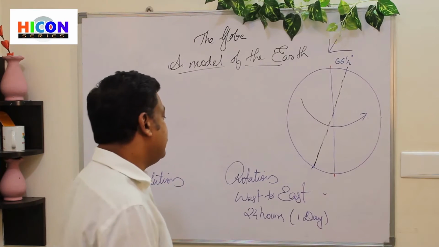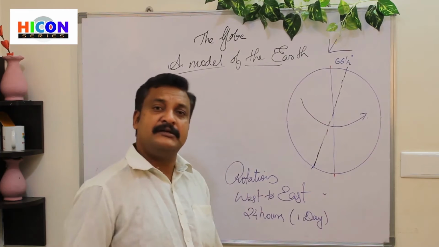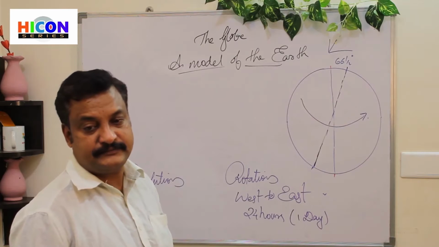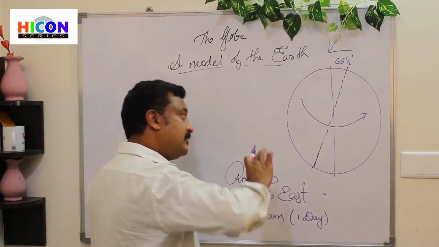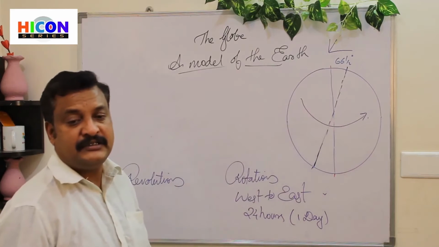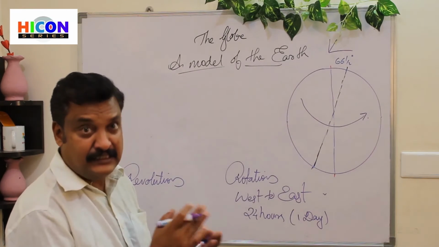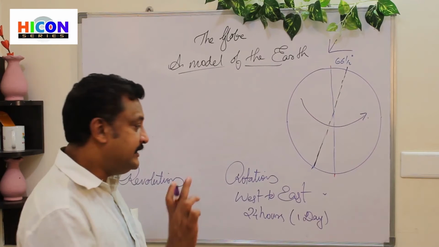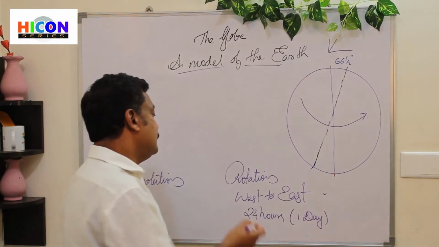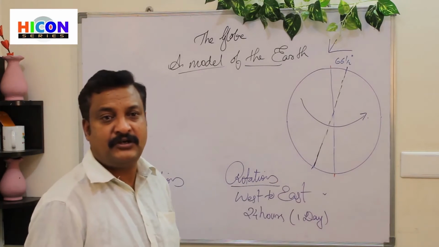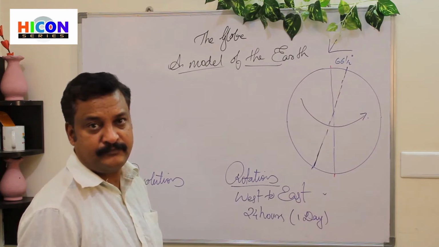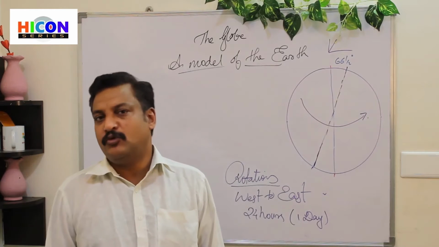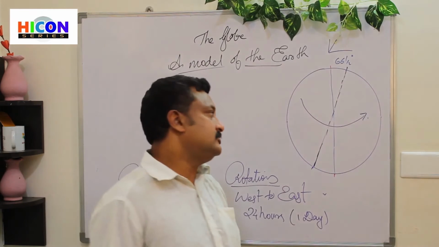So the time taken for the earth to complete one rotation is simply 1 day, which has 24 hours in it. Because of this rotation, some part of the earth gets sunlight and other parts are in darkness. So day and night are formed because of this movement of the earth called rotation.